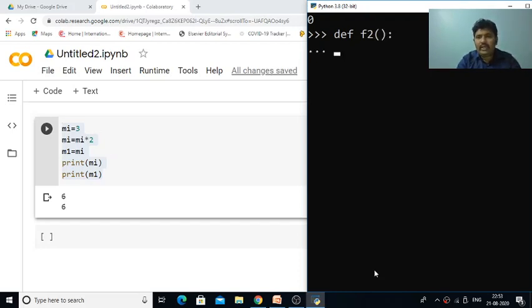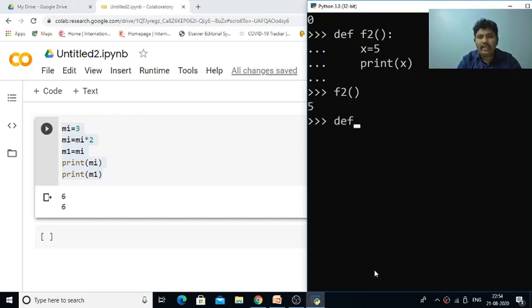After that, press enter. Now we need to give at least 4 empty spaces from the function name. Now you can type here the statement x is equal to 5. And after that we need to specify print x. Now if you want to close the function, just press enter on the empty line. Now the function is perfectly closed. Now we can simply call f2 of, so that it will be executed.